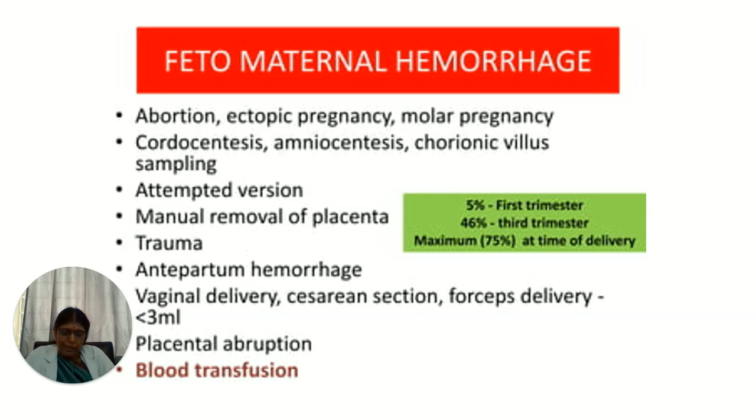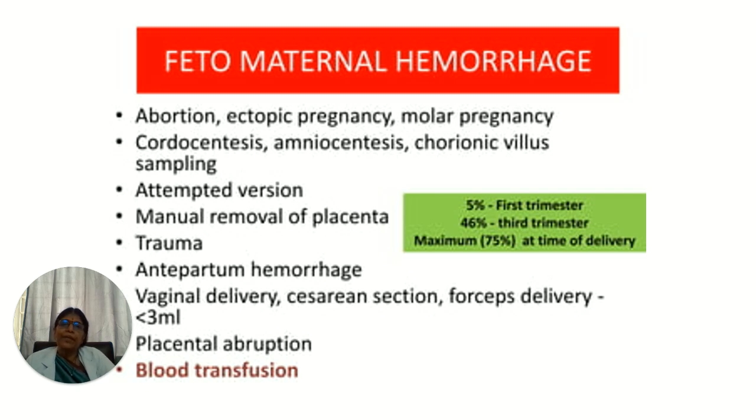Now what are all the circumstances wherein feto-maternal hemorrhage can occur? As you know, first trimester abortion, an ectopic pregnancy or a molar pregnancy. Any of the procedures done in the first or second trimesters, like chorionic villus biopsy, which is typically done in the first trimester, and amniocentesis and cordocentesis, which are typically done in the early or mid second trimester.